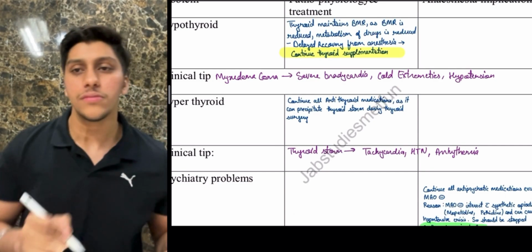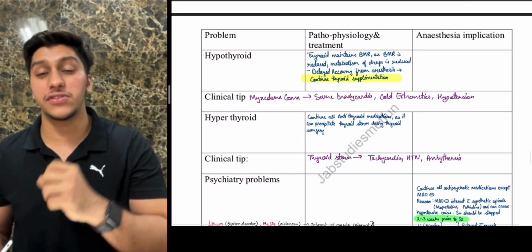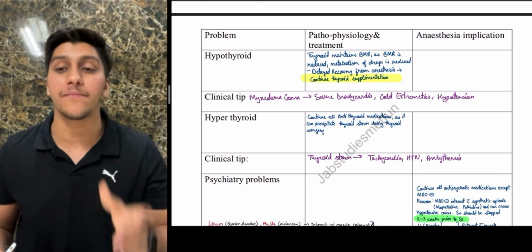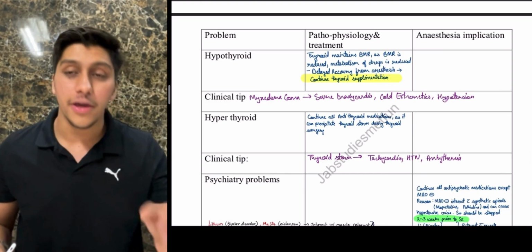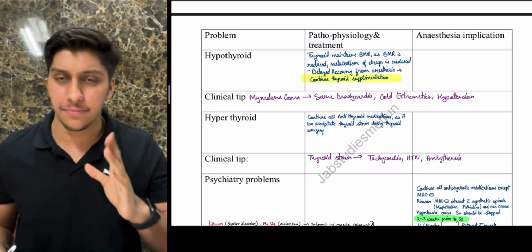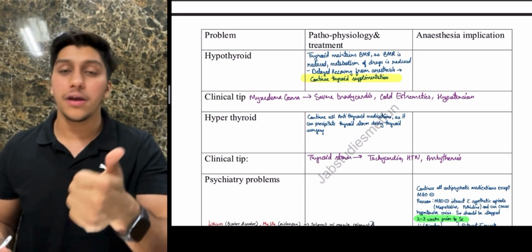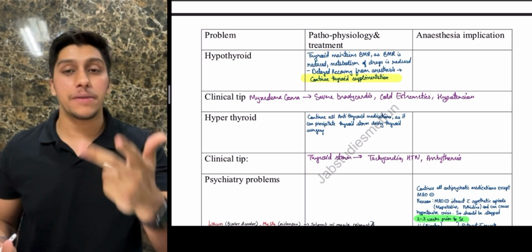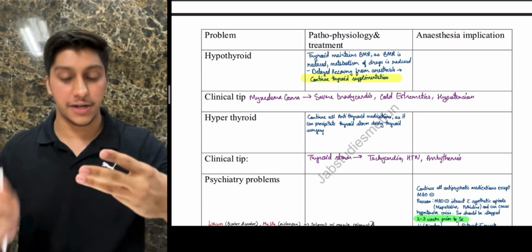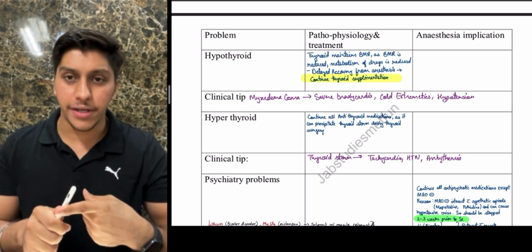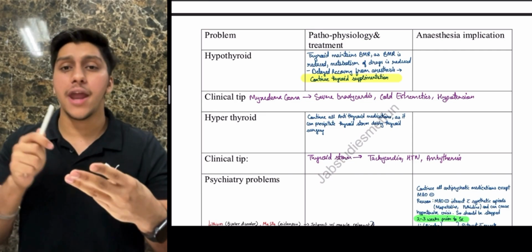Okay. Next, if a patient suffers from a severe form of hypothyroidism, known as myxedema coma, you need to remember the triad of myxedema coma. It is a combination of three things: severe bradycardia, cold extremities, and hypotension. What are the three? Repeat after me. Come on. Severe bradycardia, cold extremities, and hypotension.